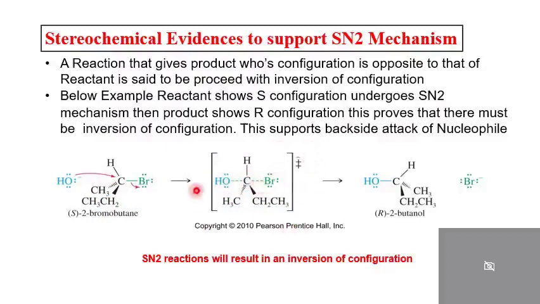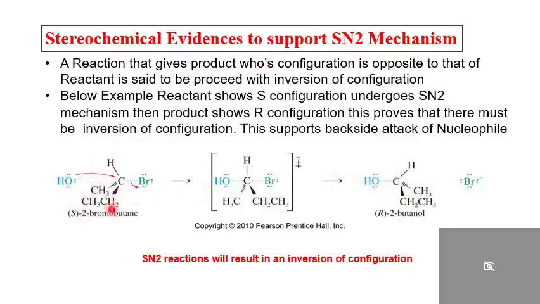Don't forget to write the negative charge also outside the square bracket of the transition state. Now, whenever backside attack takes place, the whole molecule gets inverted. Therefore, the product will be inverted, and as OH negative approaches from the backside, OH negative joins from the backside.